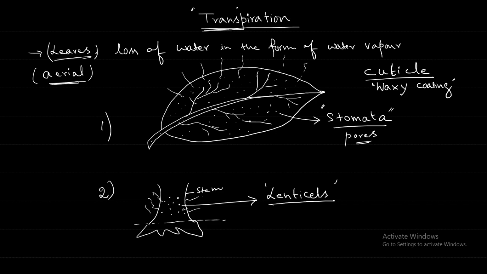Cuticle is throughout the leaf. It is like a layer or covering on the leaf. It is a waxy coating or covering on the leaf. Is the cuticle a part of the leaf or a coating over it?